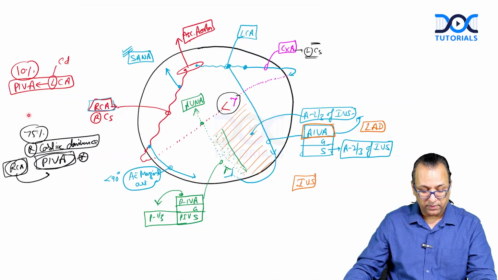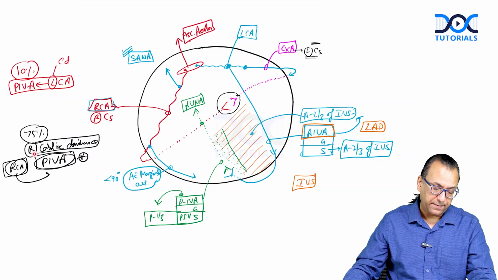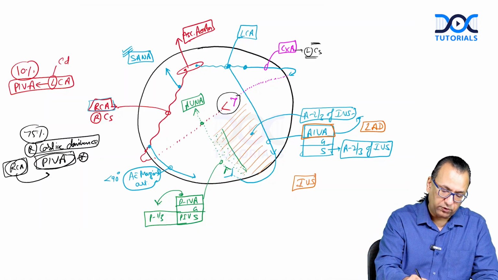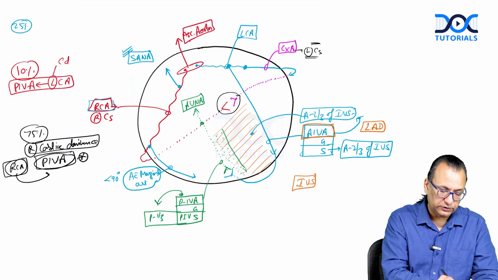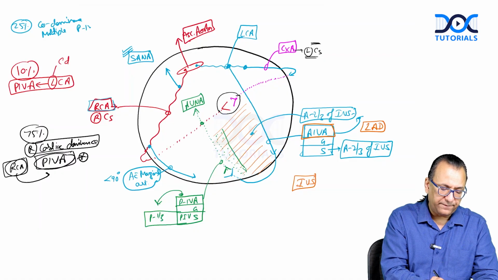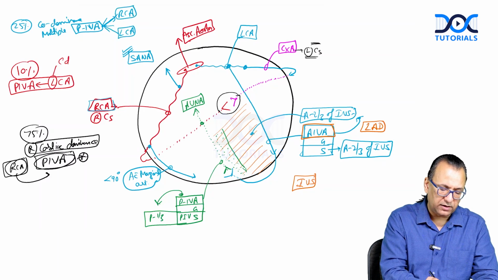And what about the remaining 25% of people? The remaining 25% of people will have codominance. Now, what is that codominance? Codominance means you will have multiple PIVA. When you have multiple PIVA, you are having one from the right side and one from the left side. So it can happen, and that is happening actually in 25% of people having codominance.